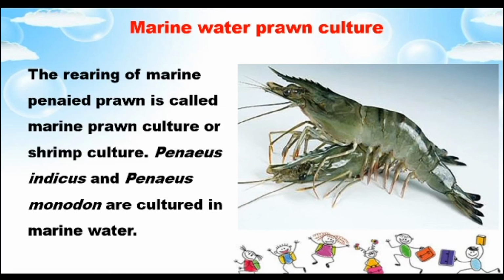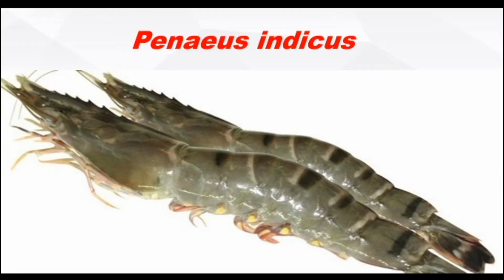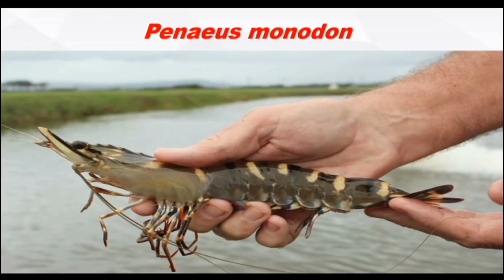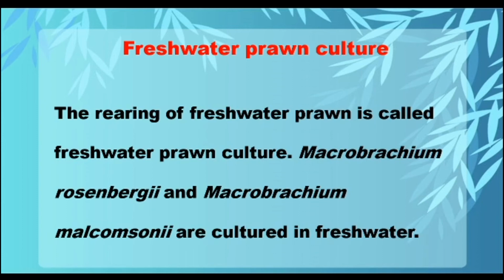We have studied the two types of marine water prawn species. Two more questions may be asked: what is called freshwater prawn culture? It is nothing but prawn cultivated in freshwater, and you have to write it with an example.